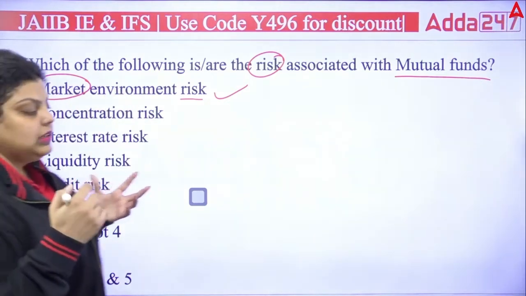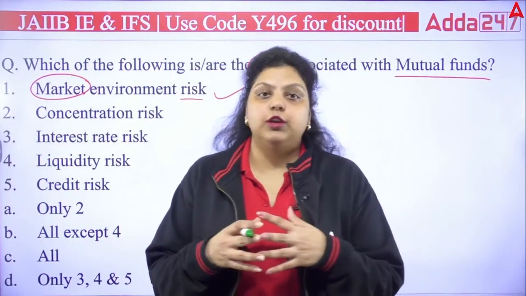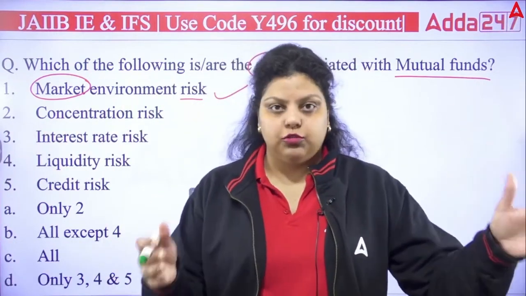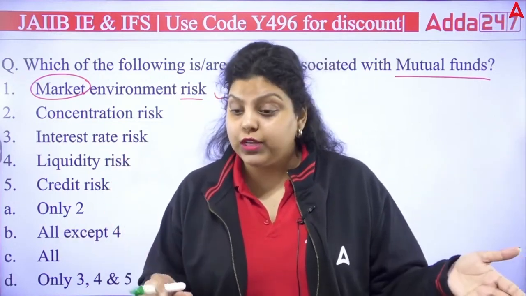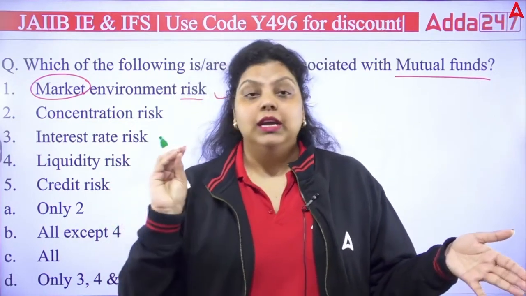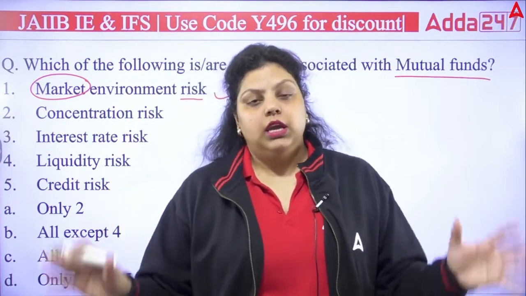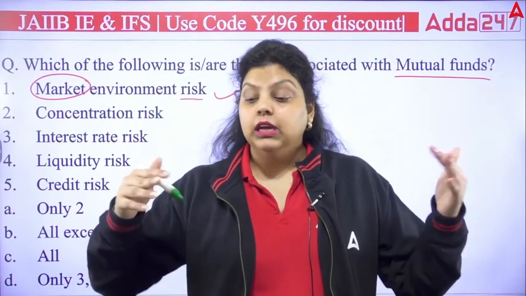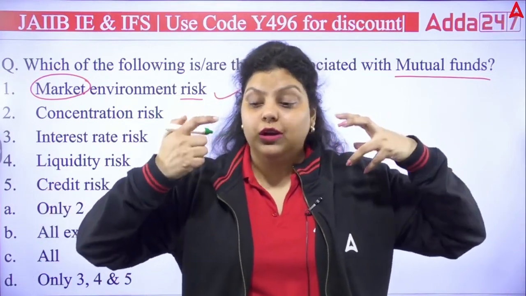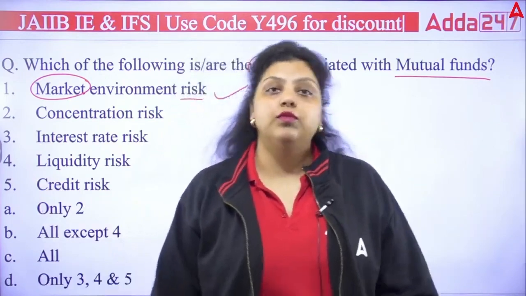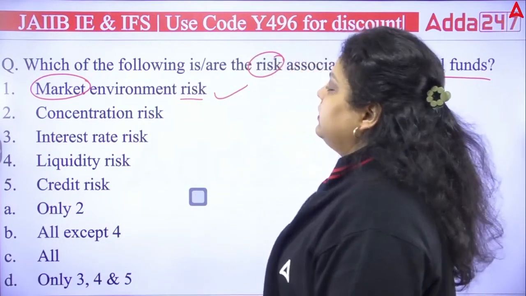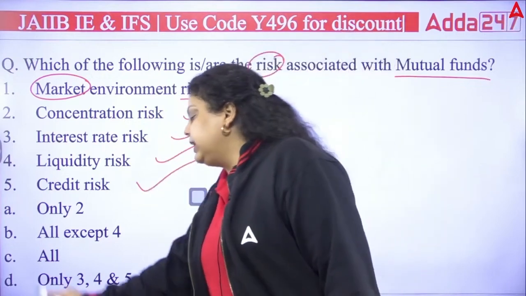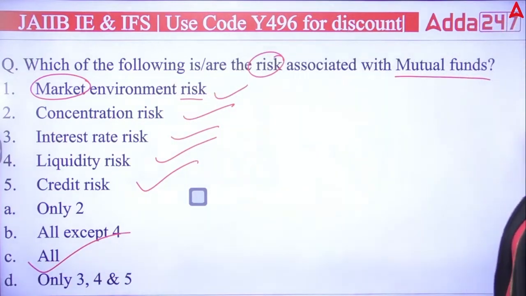Market risk means the risk which depends on the market. So you have invested your money in the share market, in the commodity market, in the derivative market, in let's say real estate, in gold, etc. Okay. But now whether you have to face loss or not depends on the market. If any one of the sectors in which you have invested went into loss, you have to face loss. If all the sectors together went into loss because there is a crisis going on in the economy, then you have to face that loss also. So market risk is there, concentration risk is there, interest risk is there, liquidity risk will be there, credit risk will be there. It means the answer will be C, all of the above.